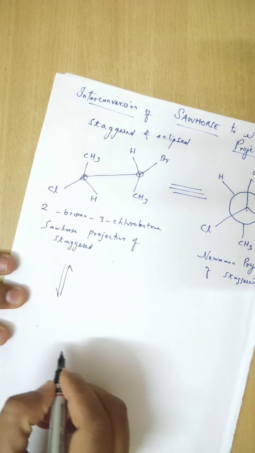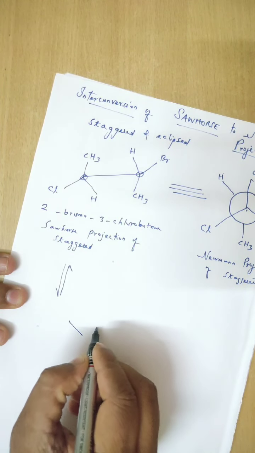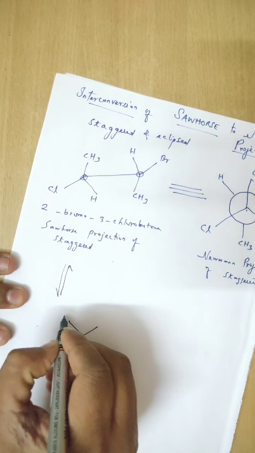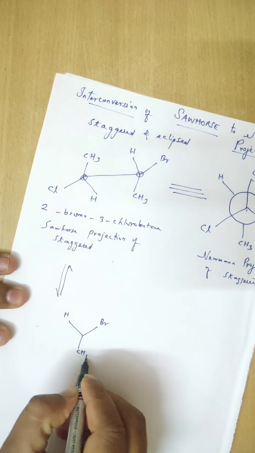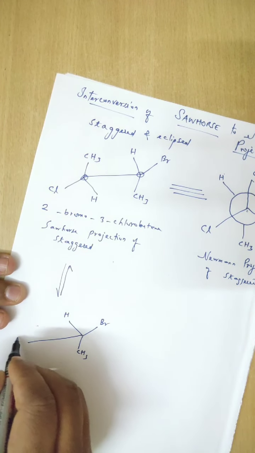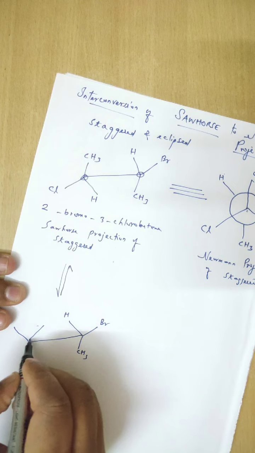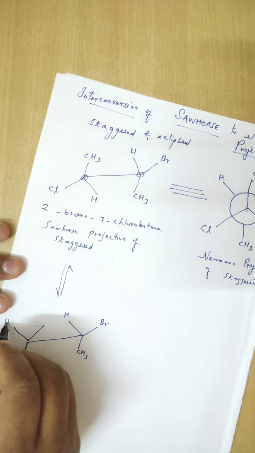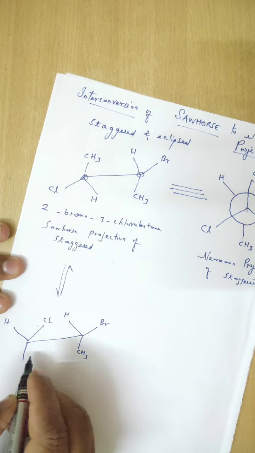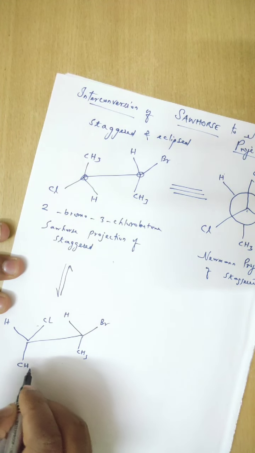What will happen here? Similarly, hydrogen, bromine, CH3, hydrogen, chlorine and CH3.